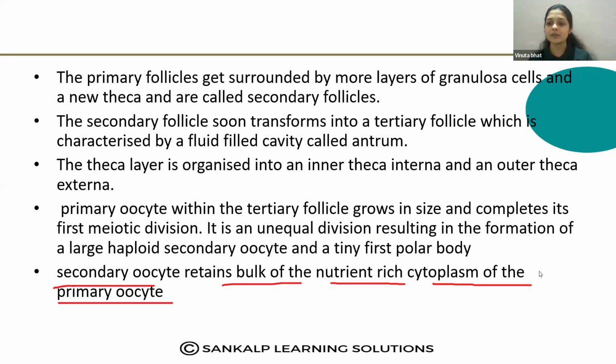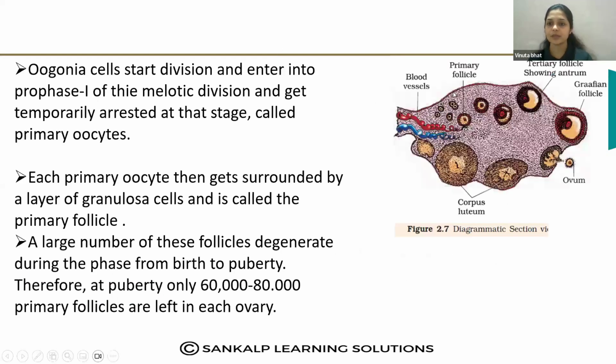So this is the primary oocyte. The oogonial cell will develop into a primary oocyte, and this primary oocyte is arrested in meiosis 1.